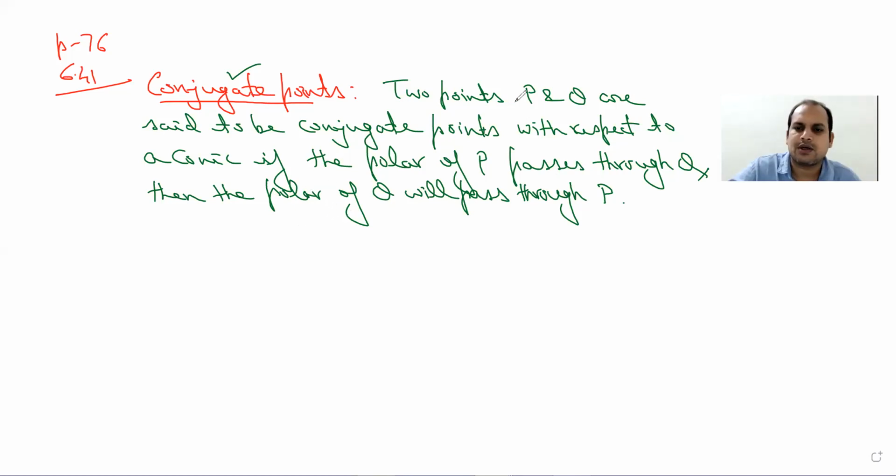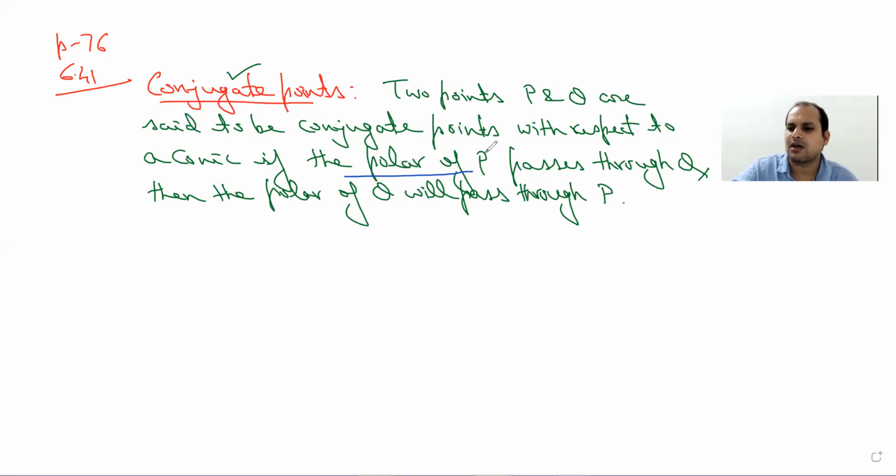So as per definition, two points P and Q are said to be conjugate points with respect to a conic if the polar of P passes through Q and the polar of Q passes through P. So if two points are such, then we will say that those points are conjugate points.